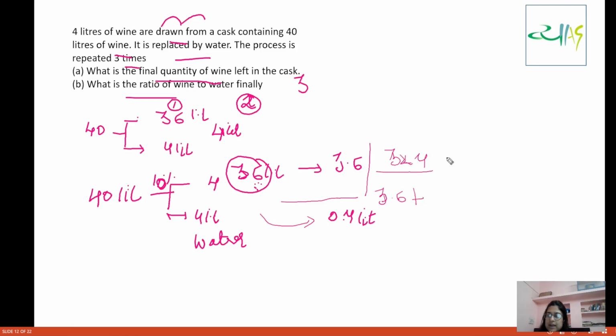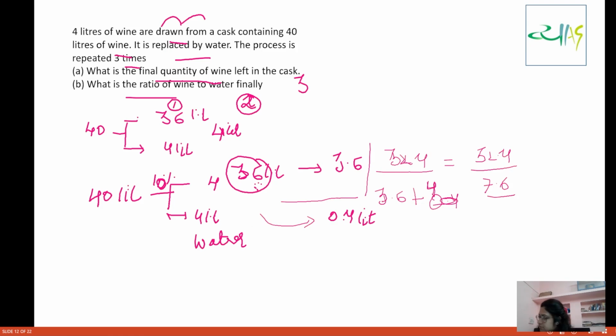Then you will add how much? Then you will add 4 liters of water more, because when we remove 4 liters from the mixture, we will add some. So what are we going to add? We are having this 32.4 liters of wine and 7.6 liters of water. Fine for us.